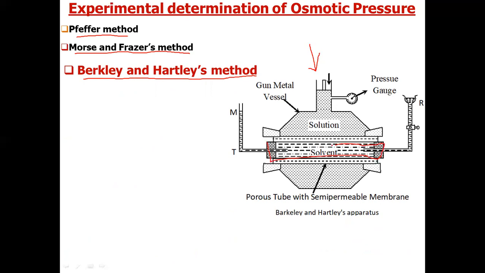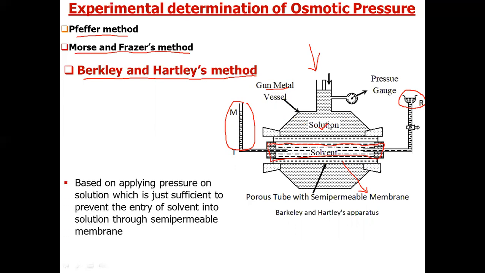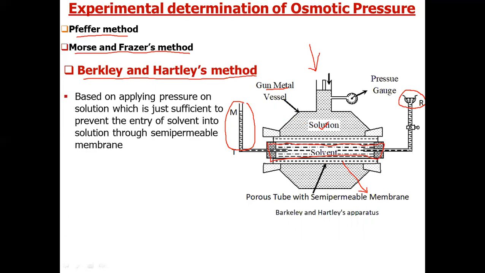The right hand side is attached to a reservoir to put the solvent, and the left hand side is attached to a tube T. This is separated from a vessel made of gunmetal by a semi-permeable membrane. These vessels contain the solutions whose osmotic pressure we have to determine.